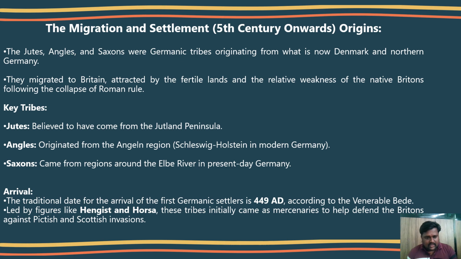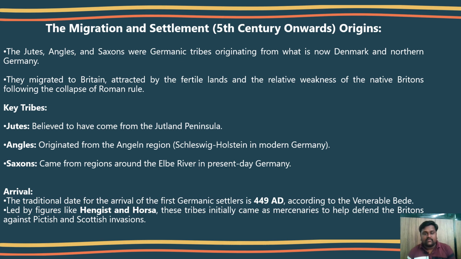The traditional date for the arrival of the first German settlers is 449 AD, led by figures like Hengist and Horsa. These two are very, very important. And the Pictish and Scottish invasion. These two terms are also very, very important.